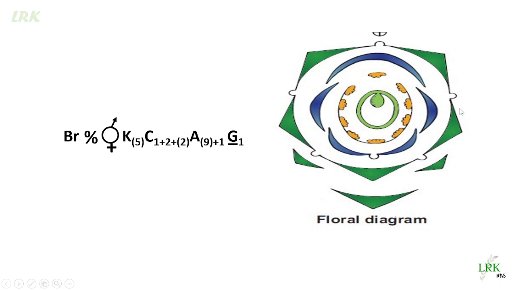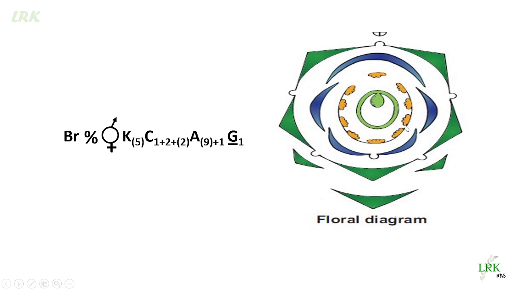See, this is the outermost whorl which represents the calyx. We have 5 sepals just touching at the edges, so this is valvate aestivation. Here the standard petal covers the 2 wing petals, which in turn cover the carina, the innermost small boat-like petals, so this is descendingly imbricate aestivation.